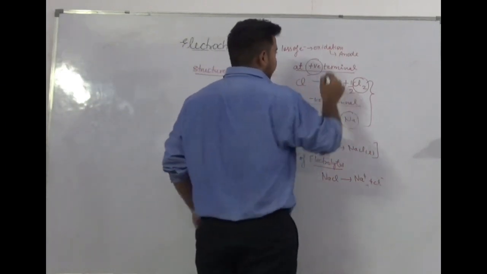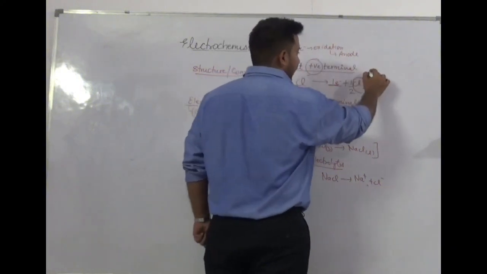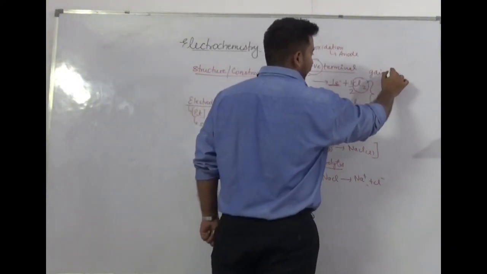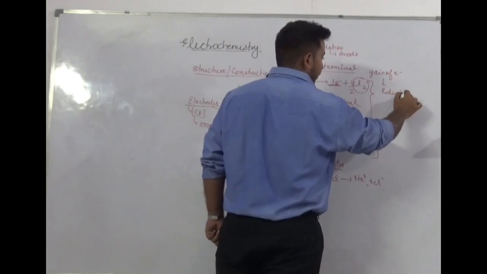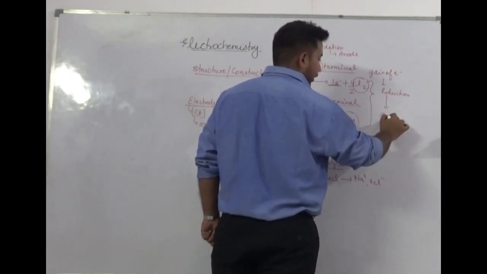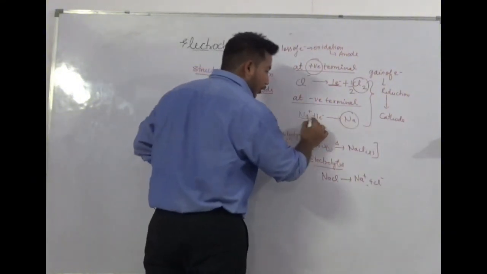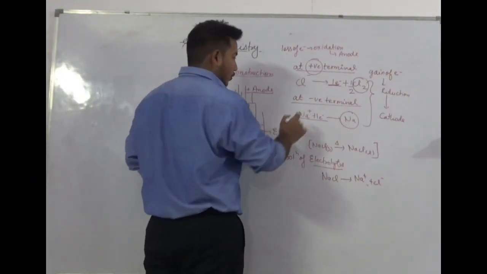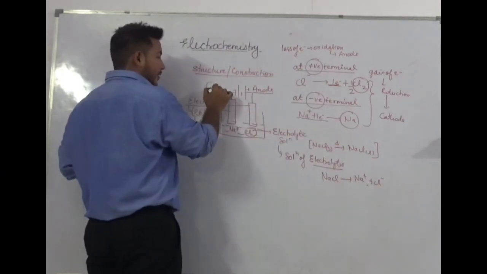And gain of electron means reduction, and the terminal at which reduction occurs is cathode. So where does the gain of electron occur? The negative terminal in an electrolytic cell is considered as cathode.